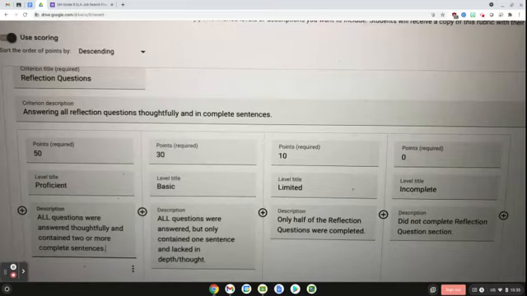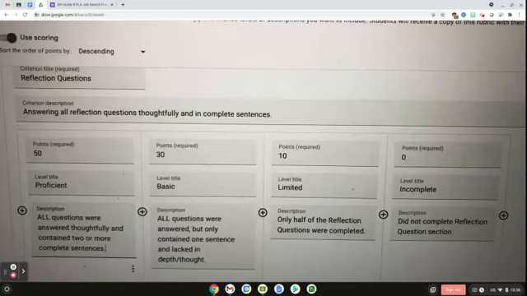But what I'm saying is the difference between 30 and 50 points is that you're either not writing enough or you're not explaining what you mean. To get 50 points, you're going to answer all the questions. Each one is going to have at least 2 sentences as a response, and they're going to be answered thoughtfully. What I mean by that is that it's obvious that you understood the question and you have answered it correctly and you've explained what you mean. And in order to get 2 sentences out of it, you're going to have to do all of those things. So that's the difference between 30 and 50 points.